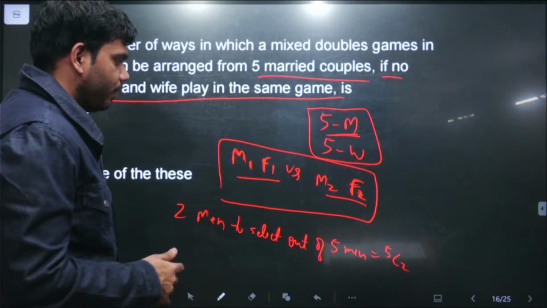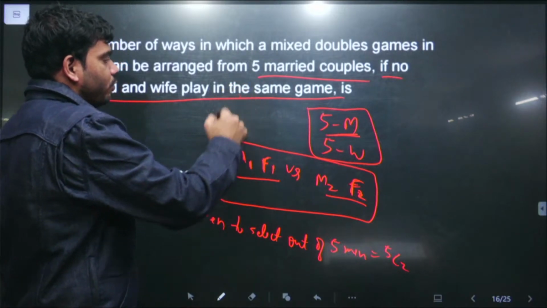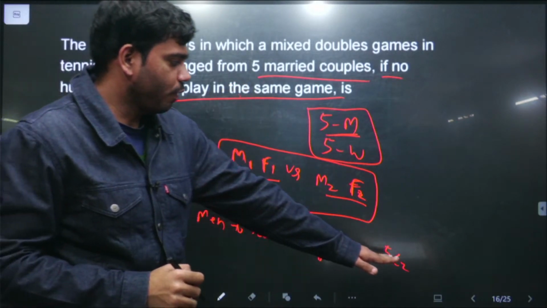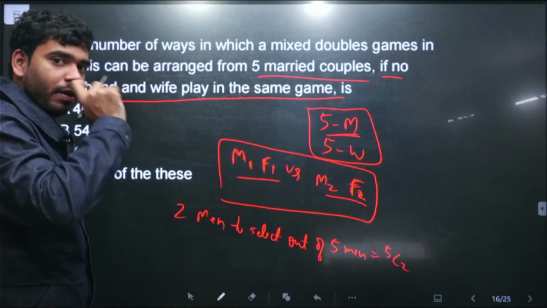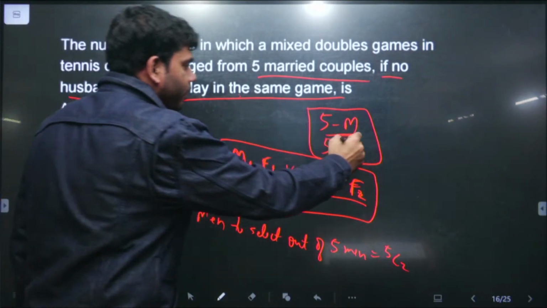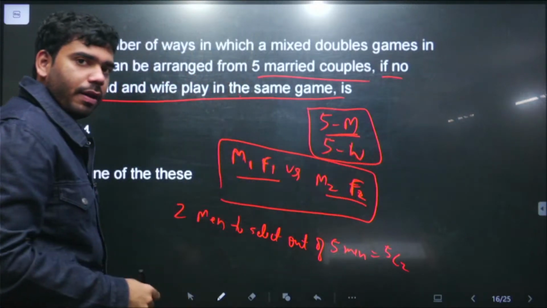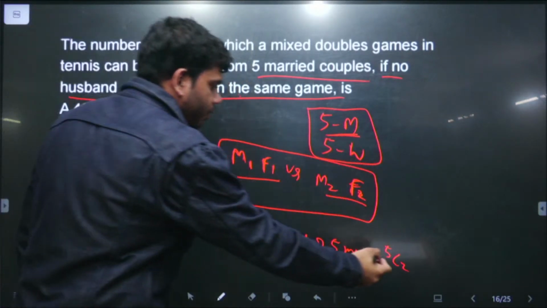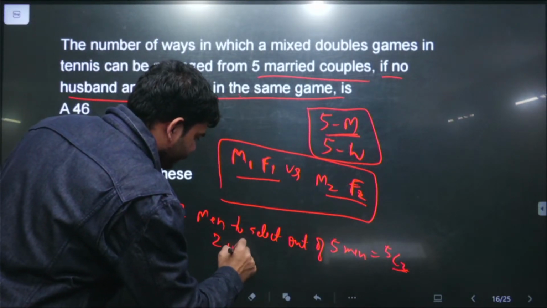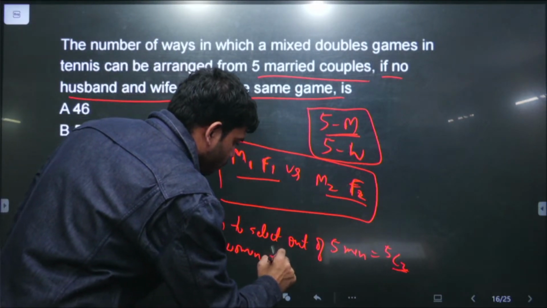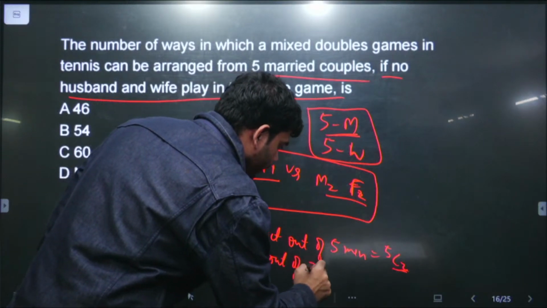But be very careful in selecting women. Now we have to make sure कि wives of these 2 men will not be there. So जैसे 2 men we have selected and 2 men will have 2 wives. So then in 5 women we have to remove these 2 specific women that are wives of these 2 selected men. So then we have to select 2 women out of 3 women.